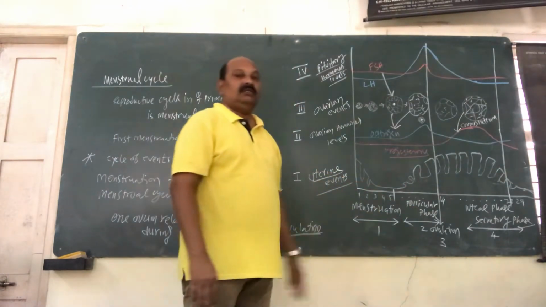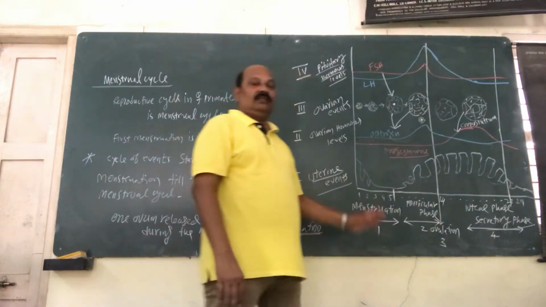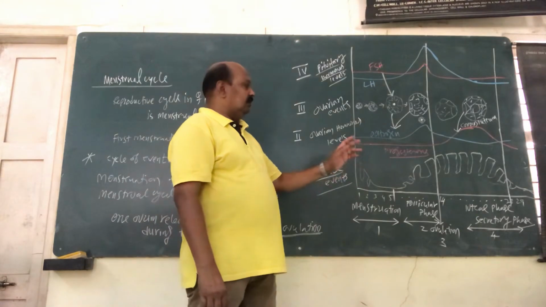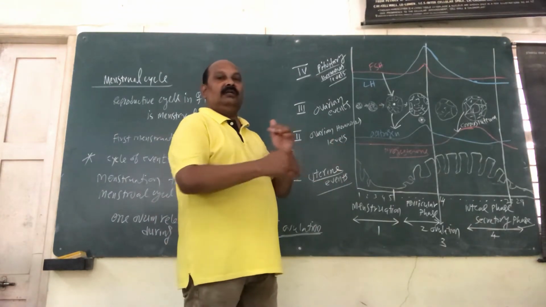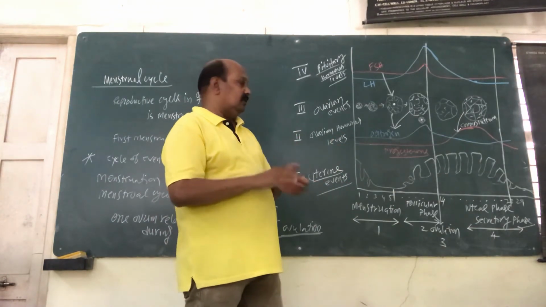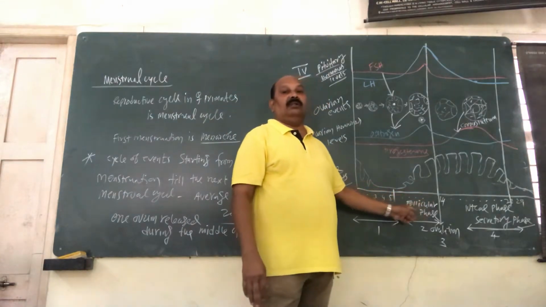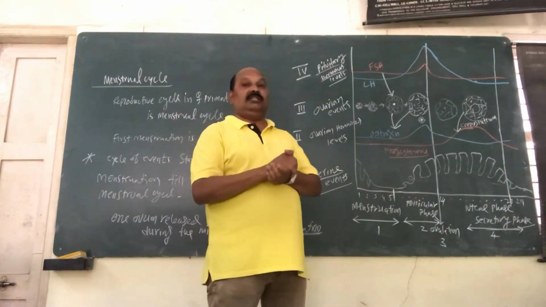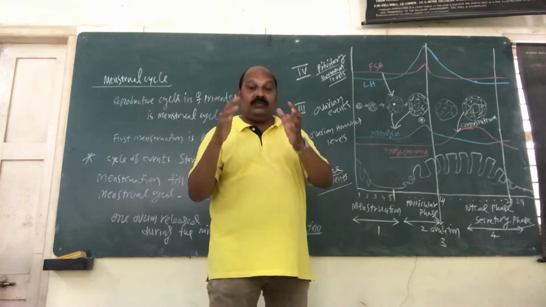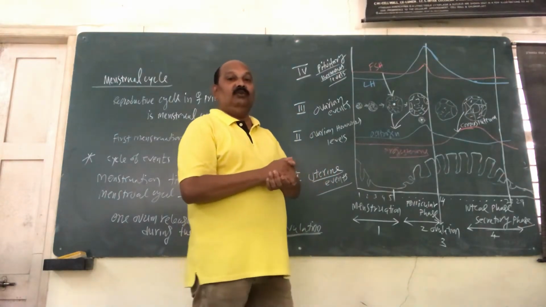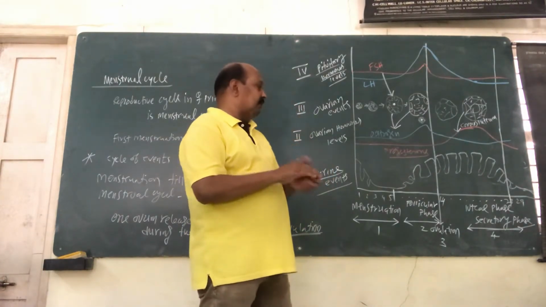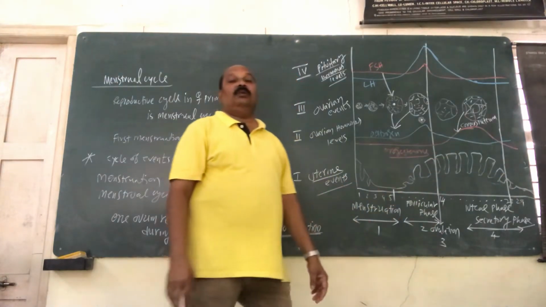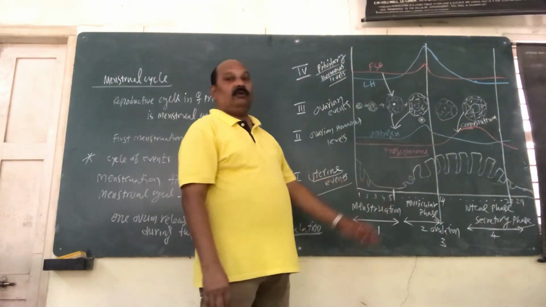Come to the second phase, the follicular phase. After the 5 days of the menstrual period, the endometrial lining starts multiplying the cells and repairing the whole endometrial wall. That means the proliferation stage. The particular area of the endometrial lining gets developed rapidly, so we call it the proliferation phase. It is also called the follicular phase. Why?